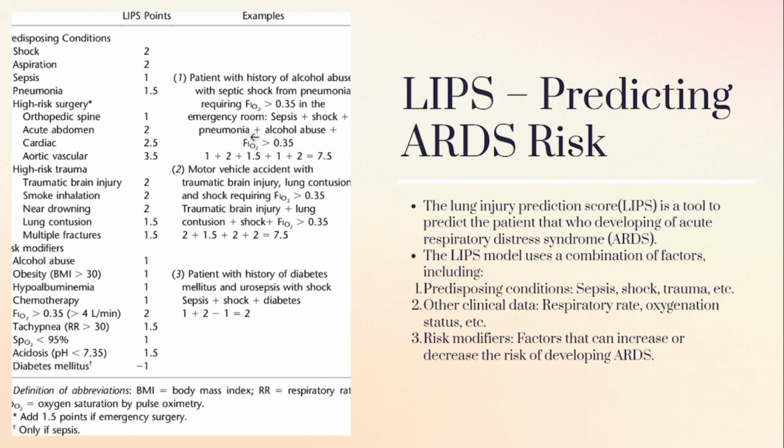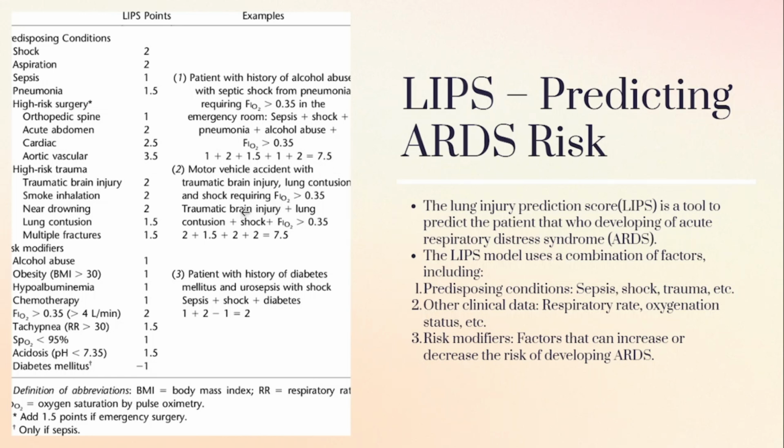Next pneumonia, the point is 1.5. And alcohol abuse, the point is 1. And for FiO2 greater than 0.35, you can see a point of 2. If you add all this, it comes to 7.5. So this patient has a higher chance of getting ARDS.